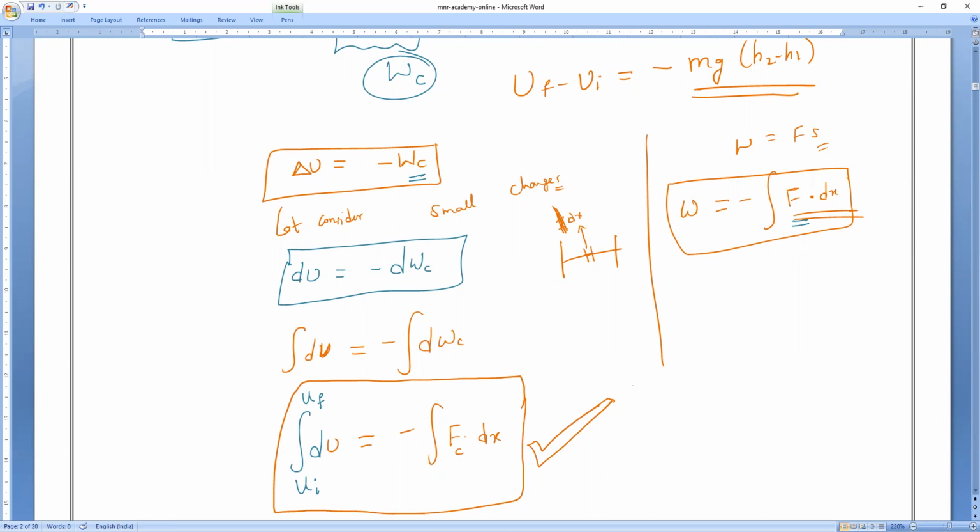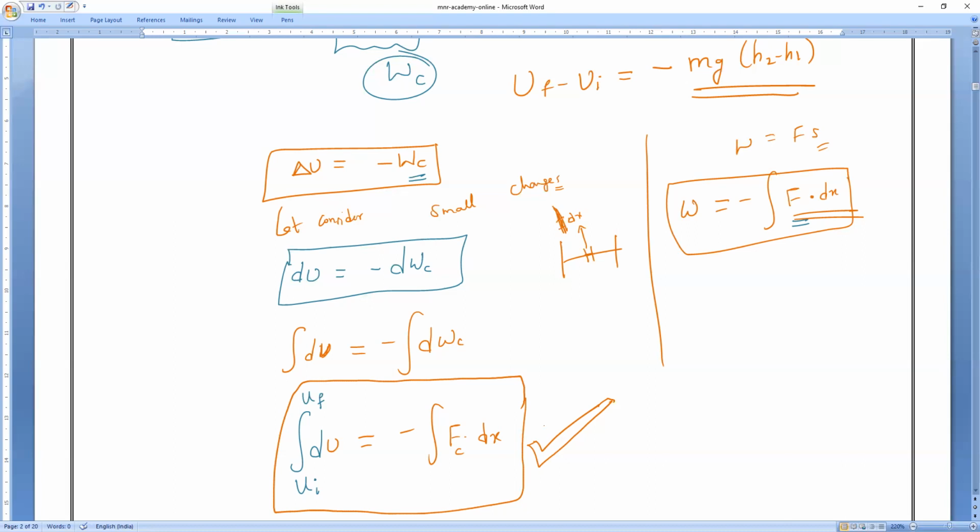Any doubt, please let me know. All of you understand? Okay. So this is how we make what is potential energy. I hope you all understand what the potential energy formula is now.